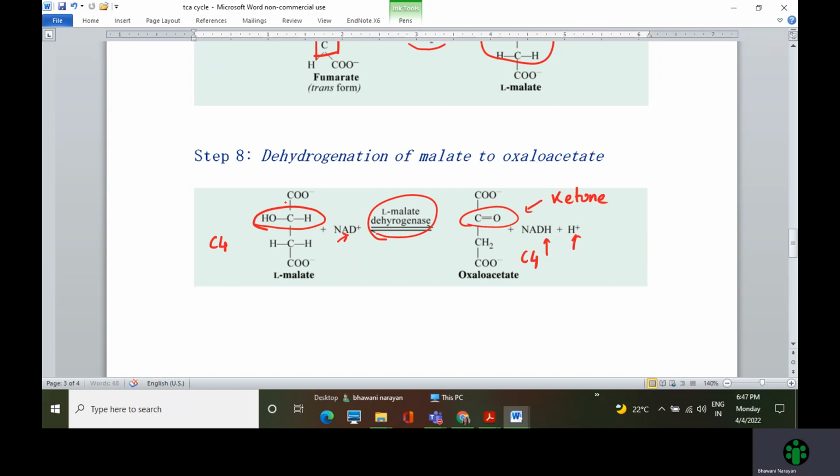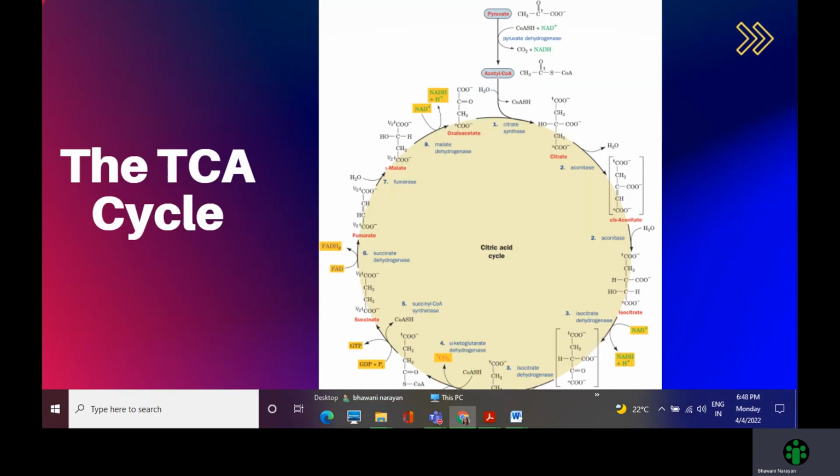So basically, it's an oxidation reaction. And so we get back oxaloacetate. So ox ate malate, ox survives, and oxaloacetate is formed back, and the cycle continues. With these reactions, the TCA cycle is really easy for you.